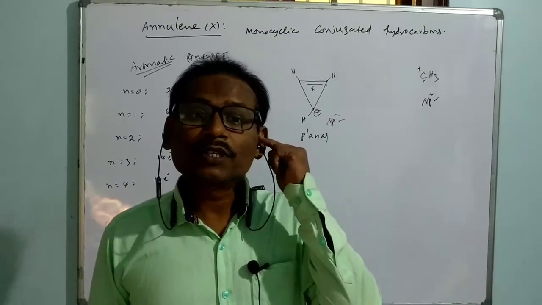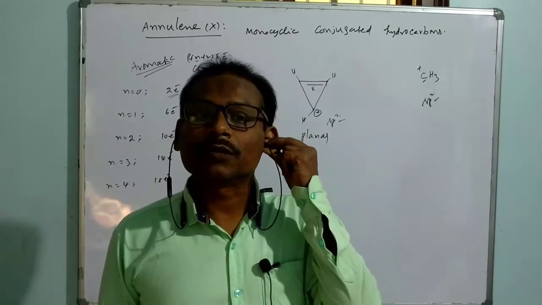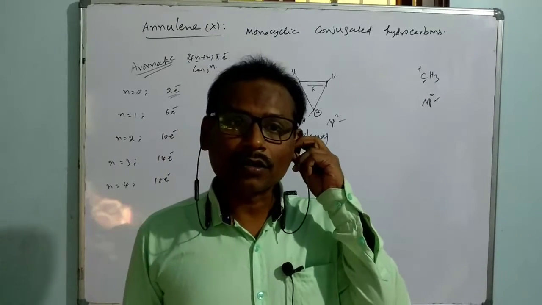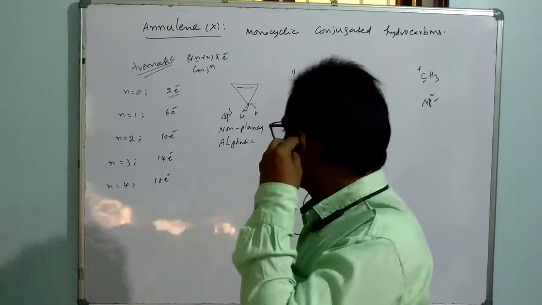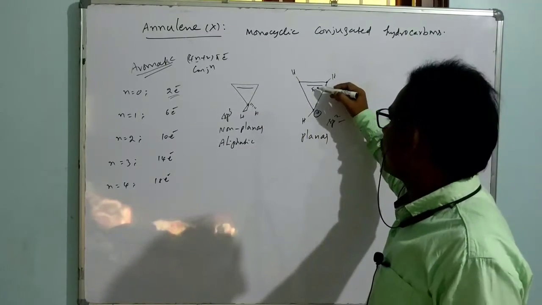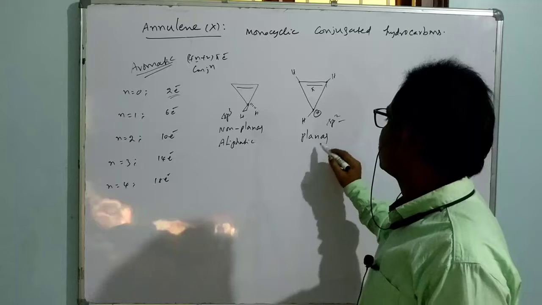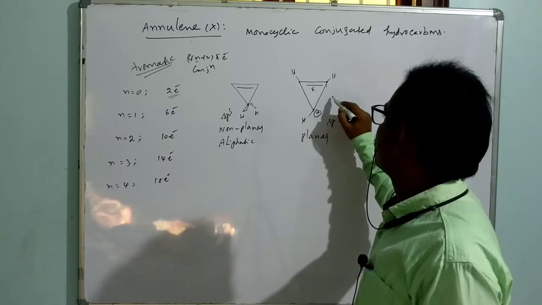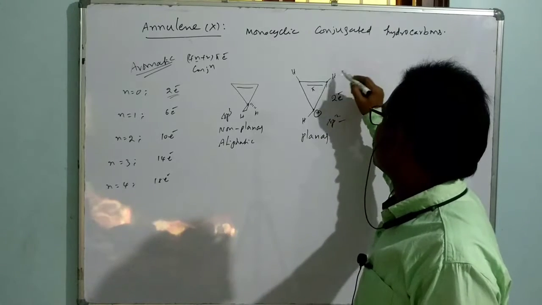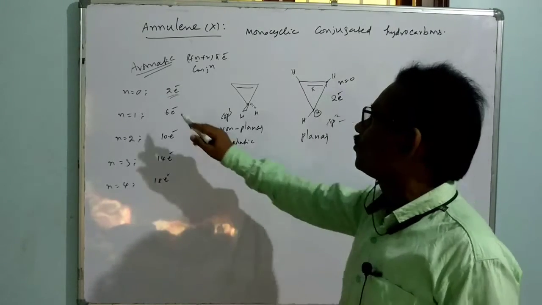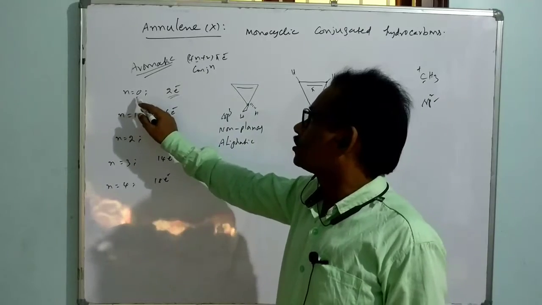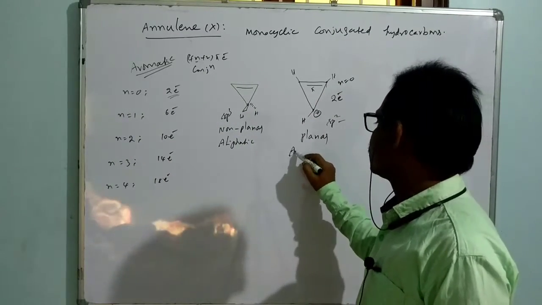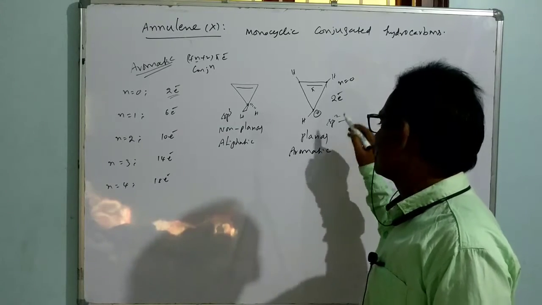So in this planar species, how many electrons conjugation? That means it is right now a planar and cyclic species. And how many electrons conjugation is there? We can say there is only 1 pi bond and one vacant p orbital. The total number of electron conjugation is a 2 electron system, where n is equal to 0. If you apply the 4n plus 2 pi electron rule, n is equal to 0 and 2 electron conjugation. So that's why it is an aromatic species. So this is more stable.